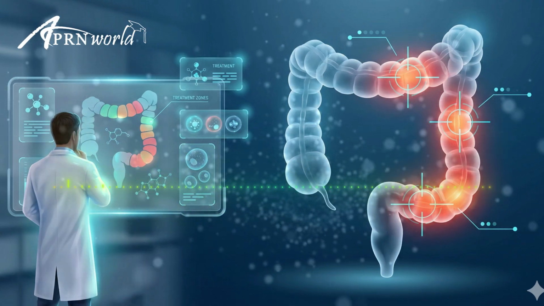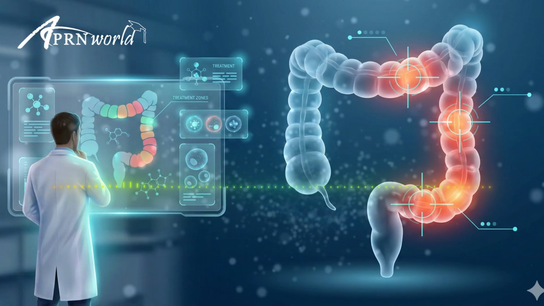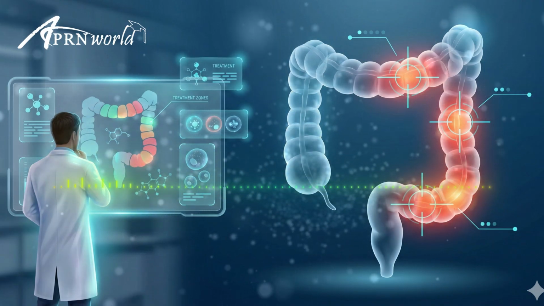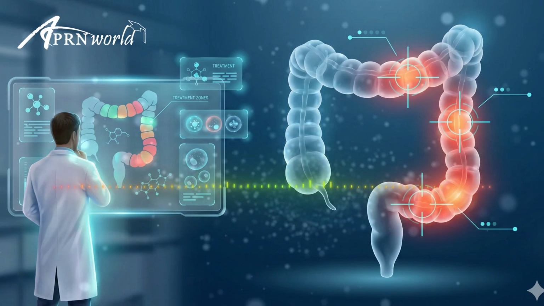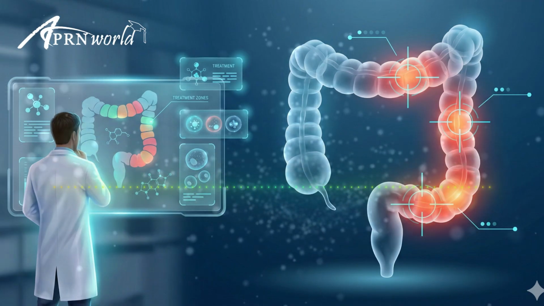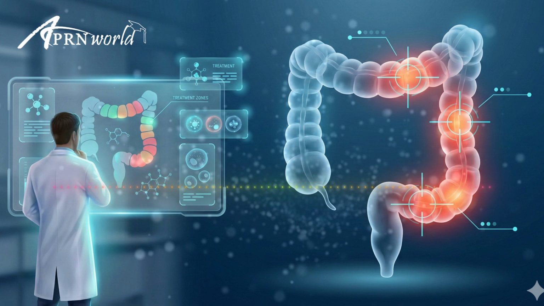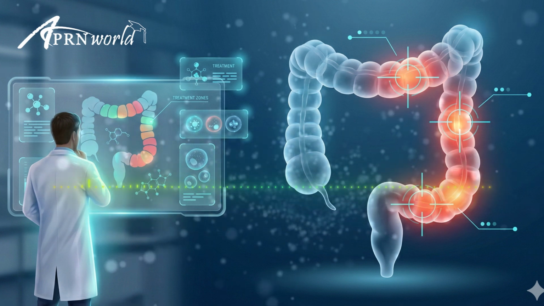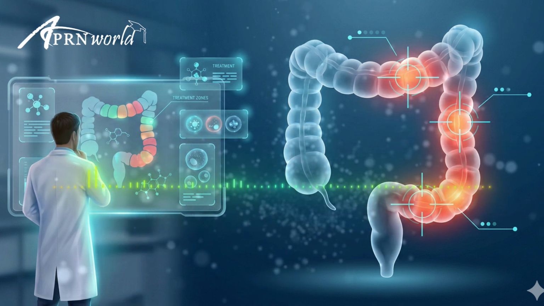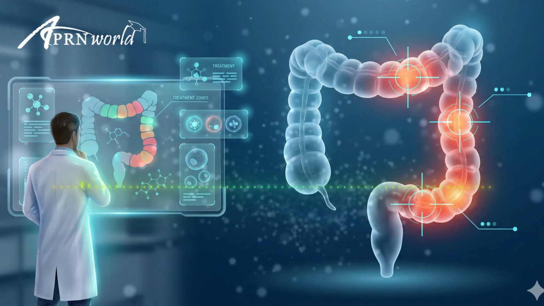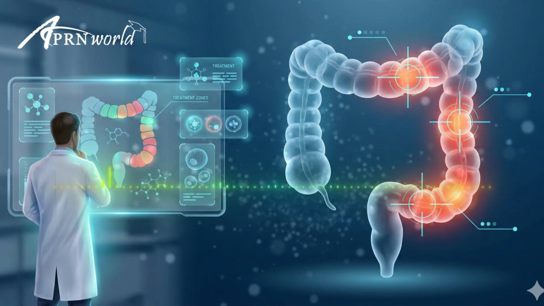Why does that Mayo 0 matter so much? Because if the colon looks normal, the risk of a future flare drops by 50%. The risk of surgery drops. The risk of cancer drops. And the ultimate, most modern target is histological healing. This is when even the pathologist can't find inflammation under the microscope. We're finding that patients who reach histological healing have the best long-term outcomes of all.